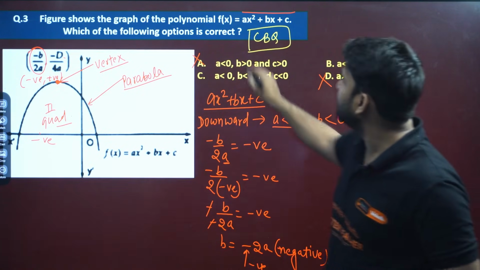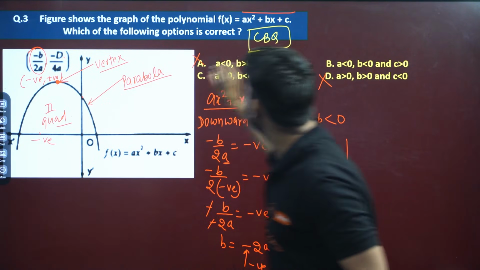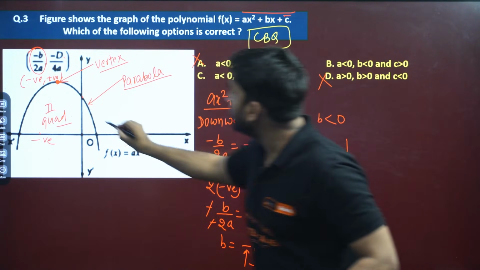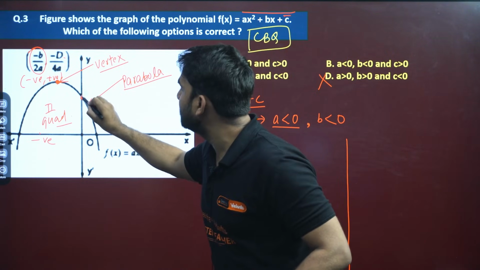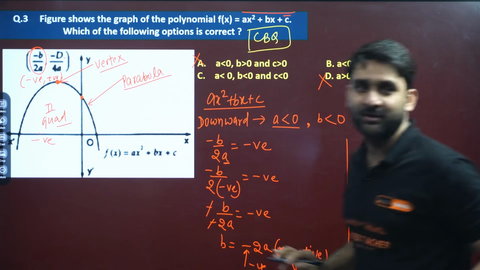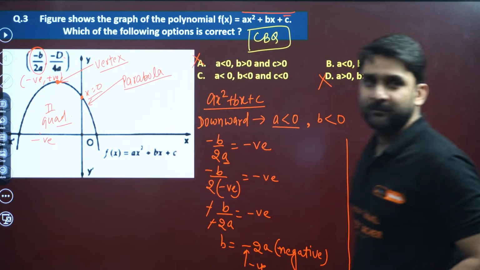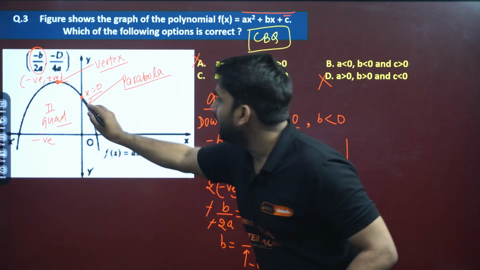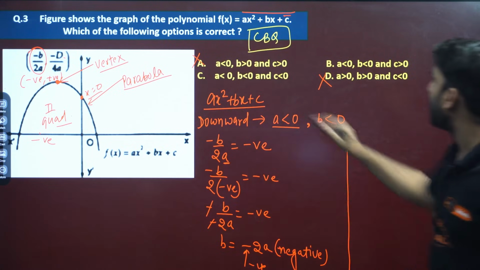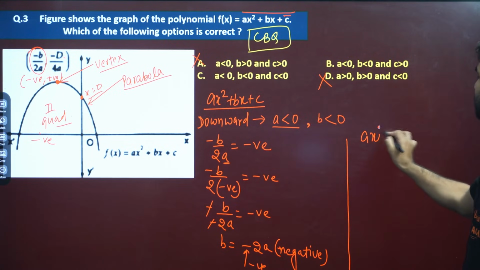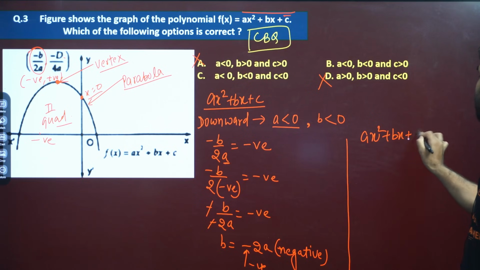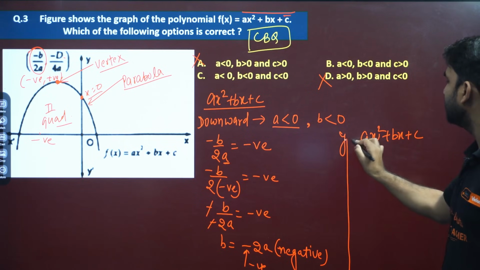Basically, c is called the y-intercept. Here this parabola is intersecting the y-axis at this point, so at this point we can take x equals to 0. In the quadratic equation ax square plus bx plus c, this is y basically, f(x) can also be written as y.